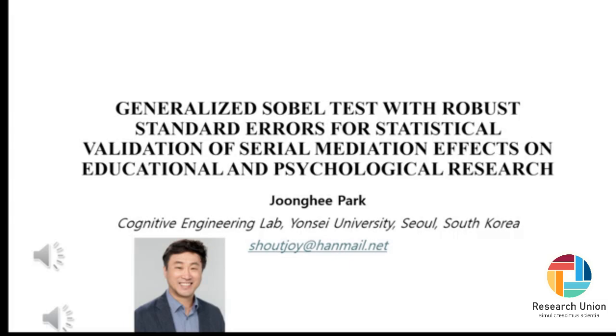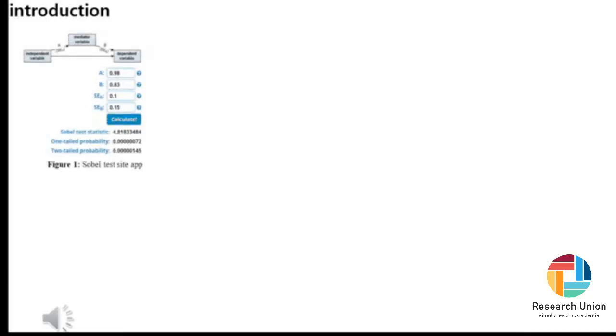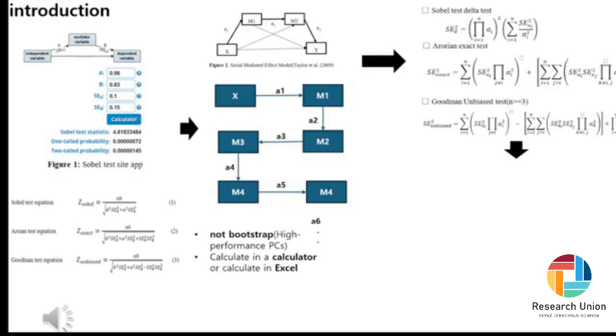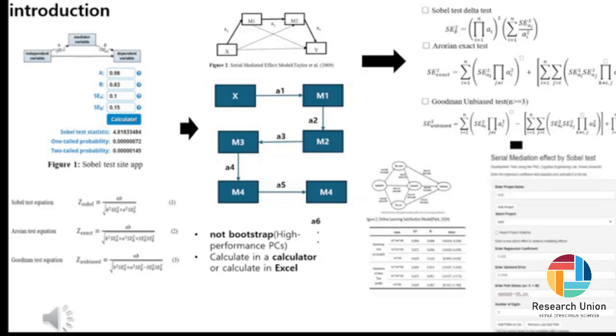Hello. Today's presentation is on Generalized Sobel test with robust standard errors for statistical validation of serial mediation effects in educational and psychological research. When analyzing mediation effects, we aim to extend the famous Sobel test formula for verifying indirect effects, or mediation effects, and its verification method to propose a generalized Sobel test formula involving more coefficients multiplied together in a serial connection. Additionally, we have developed a Shiny app to make this calculation easier, and I plan to introduce it.